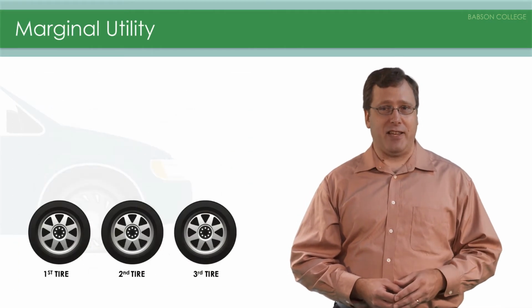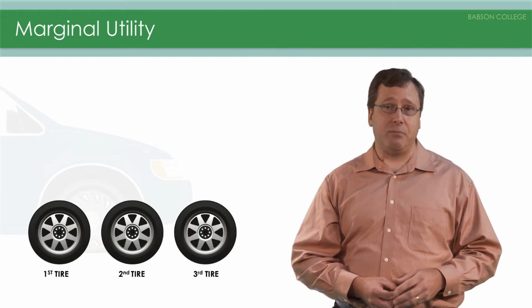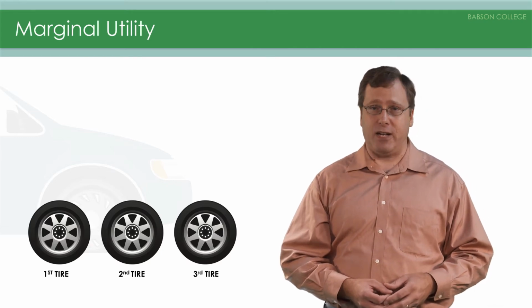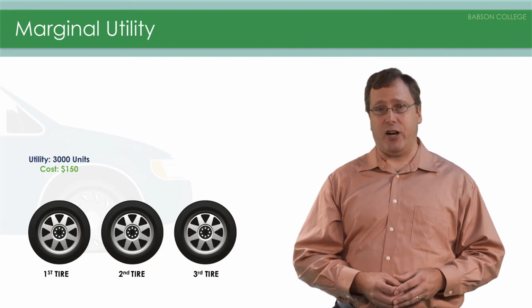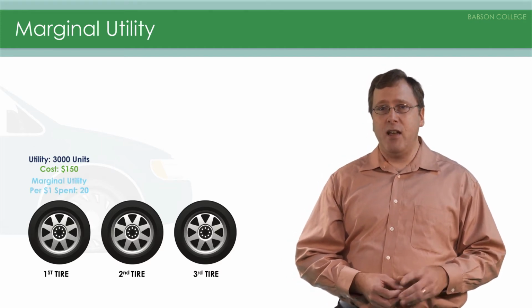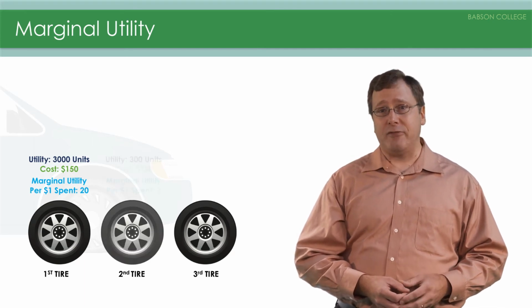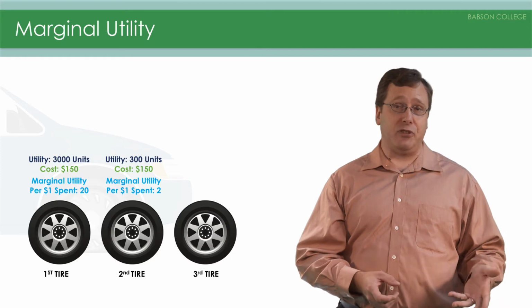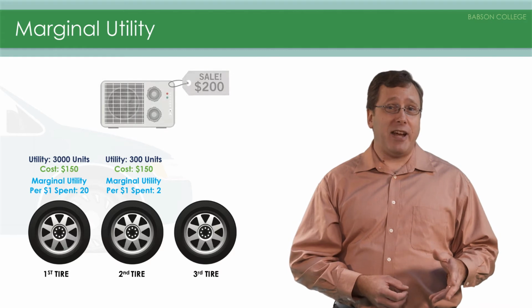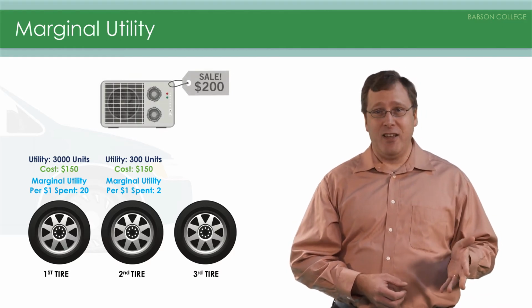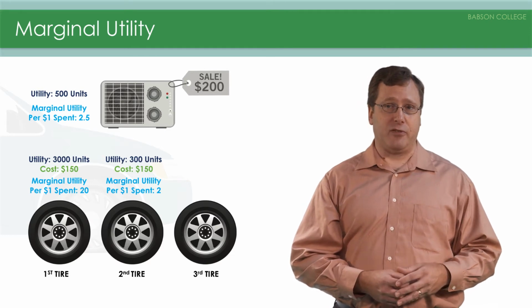Go back to the tire example. If the first tire provides a lot of utility, then the marginal utility per dollar spent is probably very high as well. Let's say the first tire gives 3,000 units of utility and costs $150. That means the marginal utility per dollar spent is 20. The additional benefit of having a spare tire is worth 300 units of utility, or 2 per dollar spent. You're on your way to get a new, cool air conditioner, and that would provide, say, 500 units of utility, or 2.5 per dollar spent.